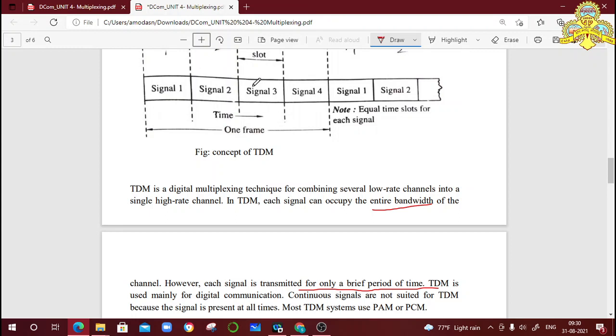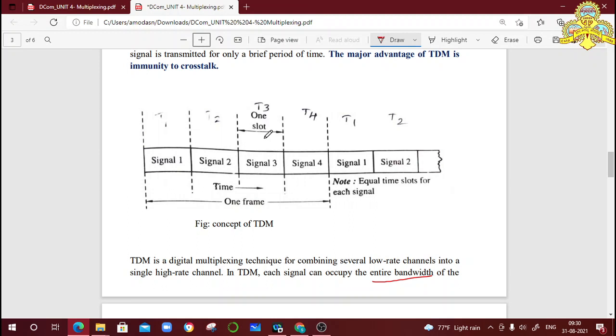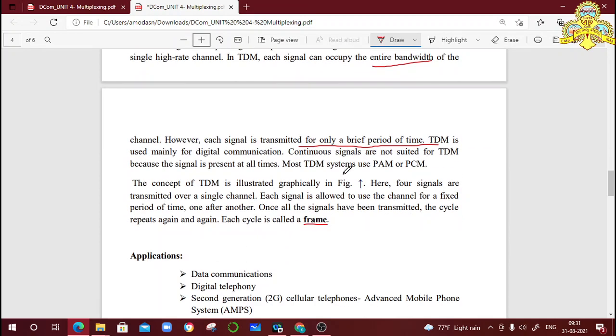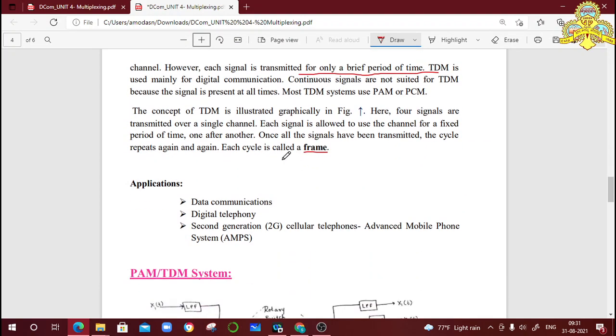And the time interval for which one signal is transferred is called one time slot, and the time slots are equal for each signal. After T4, again the cycle repeats, T1, T2, T3, T4 and so on. Correct? That one cycle is called one frame.